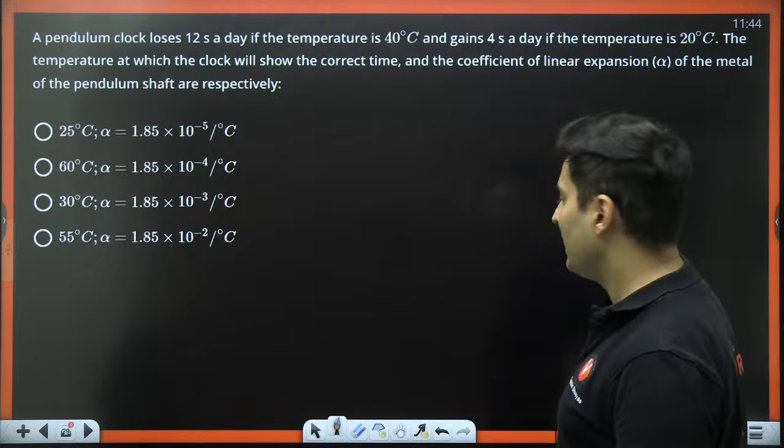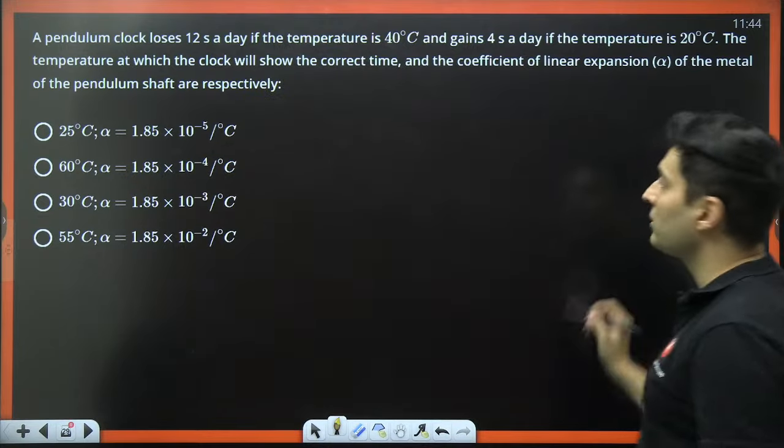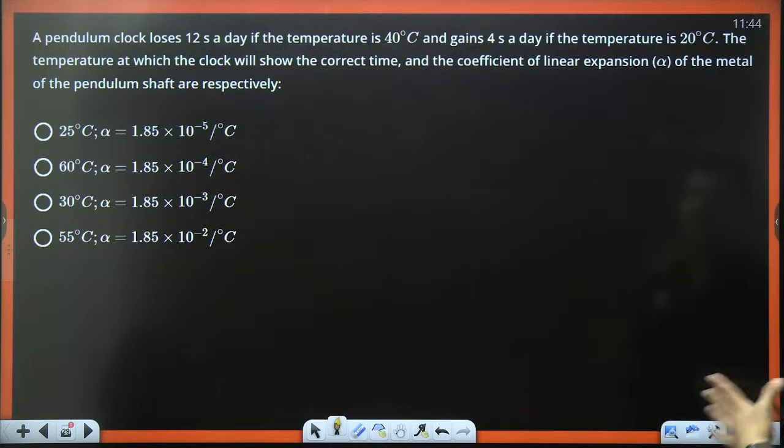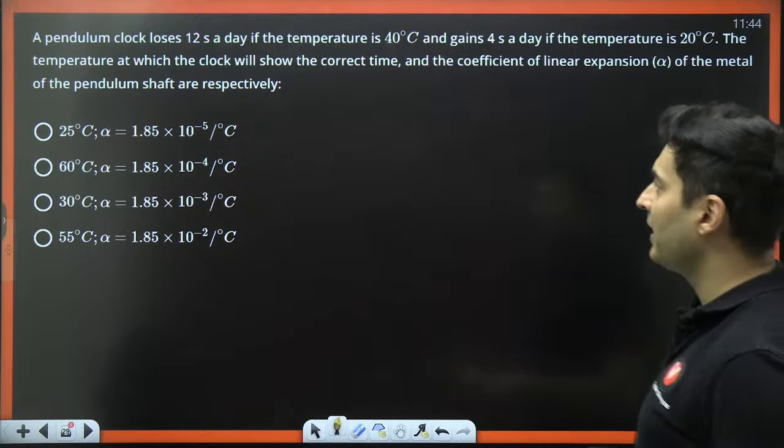Fair enough. Let's try to solve the next question coming up on your screen. A pendulum clock is losing some time when the temperature is this much, and it is gaining some time when the temperature is something else.